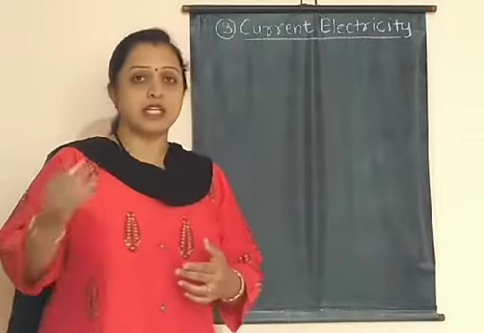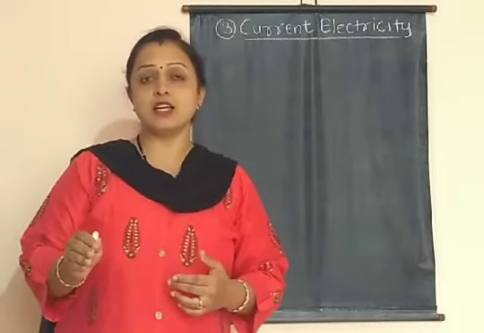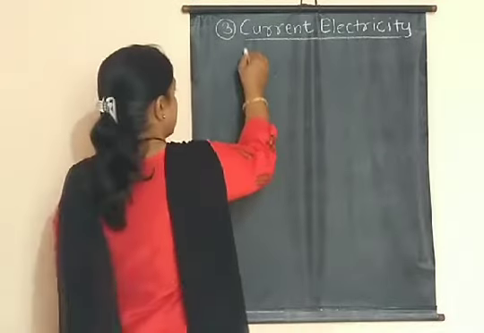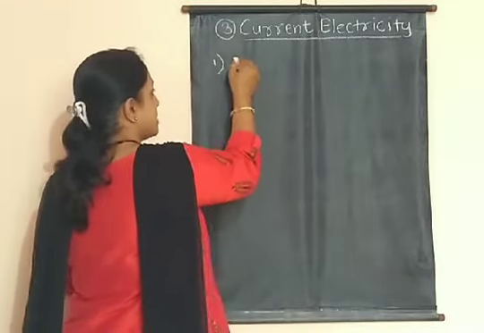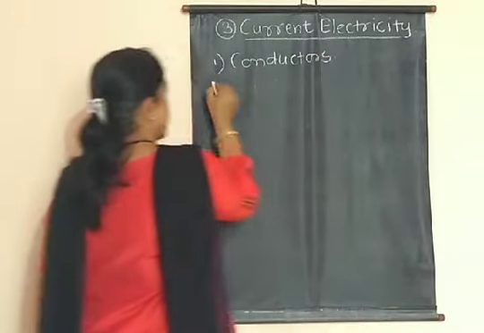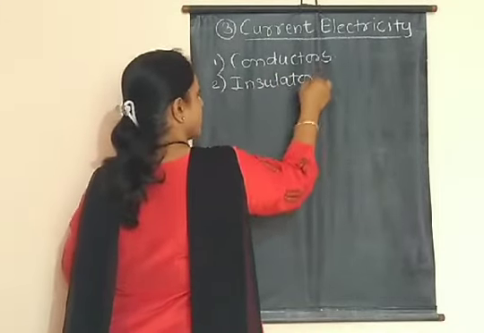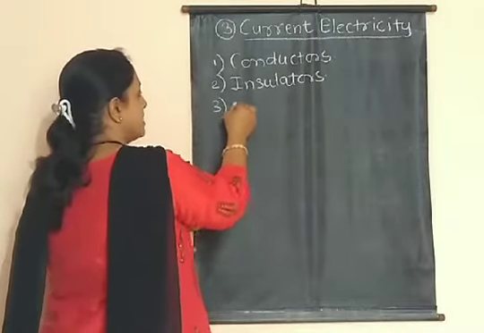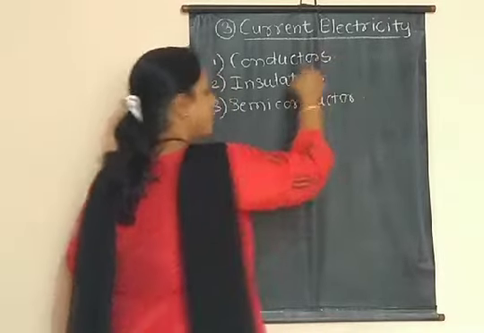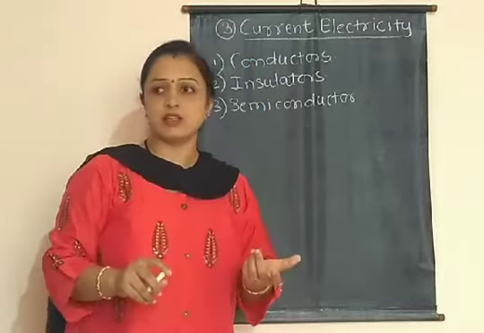We know that there are different materials in nature and all these materials are divided into three types according to their electrical conductivity. The first type is conductors, the second type is insulators, and the third type is semiconductors. Out of these three types, we have to study only two types in our syllabus, conductors and insulators.